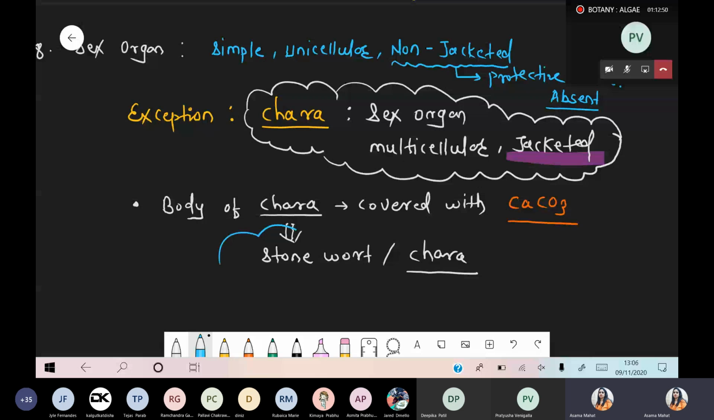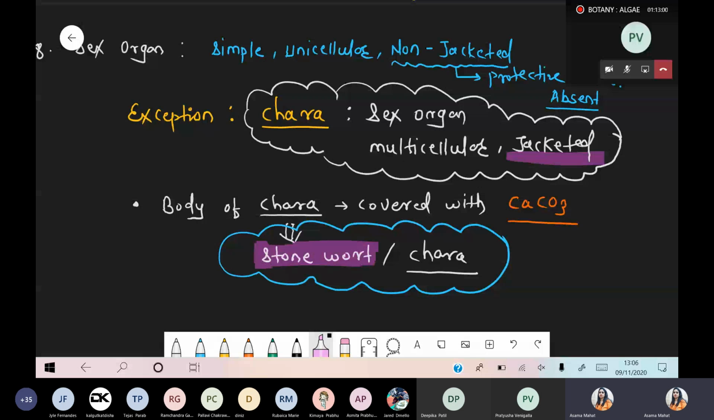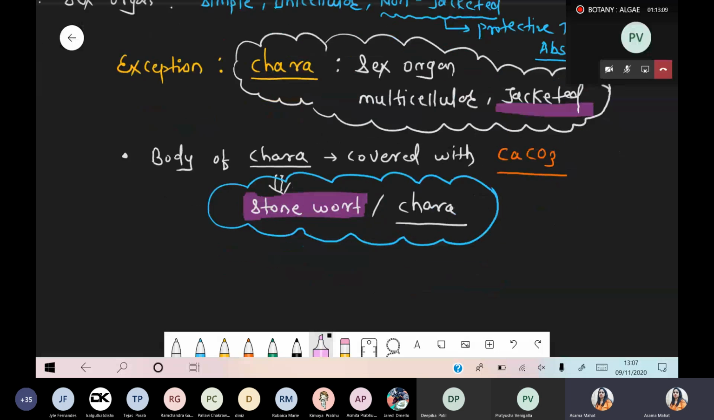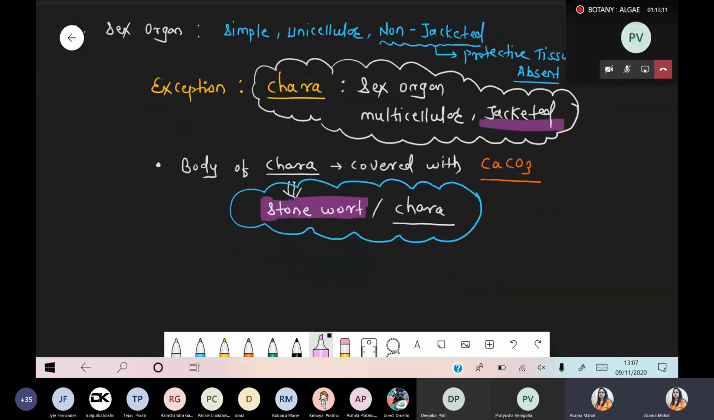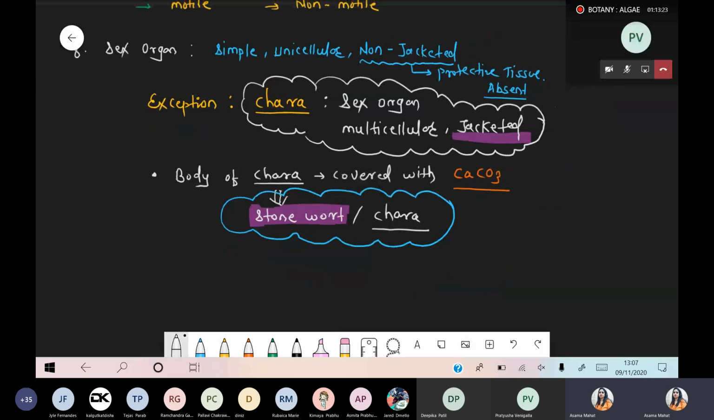Stonewort and Chara are the same thing. Why do we say stonewort? Because the body is made up of calcium carbonate, and due to that calcium carbonate the body becomes hard like silica. A body made of silica will be hard, and the same condition applies with CaCO3. The body is covered with calcium carbonate, that's why Chara is commonly called stonewort. Is this point clear? Got this information? Any question on Chara? Done? Okay.